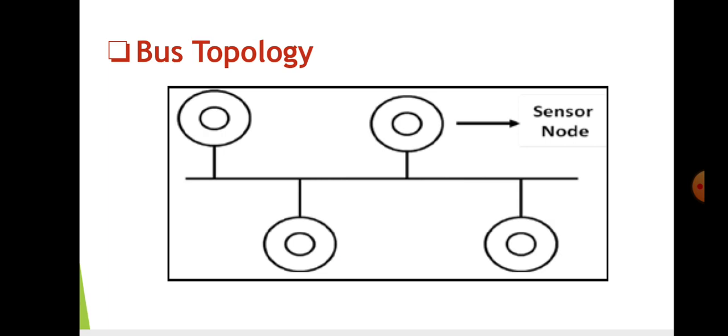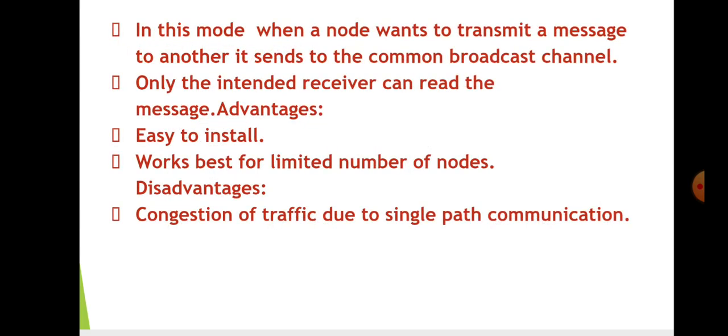Bus topology is a very simple topology and is very widely used. It has one common broadcast channel to which many sensor nodes are connected. So if a node wants to transmit data from one node to another, it sends it to the common broadcast channel. So the intended receiver can then open the message. The advantage is that it's very easy to install. It works best when there is a very limited number of nodes. The disadvantage is traffic congestion due to single path communication.